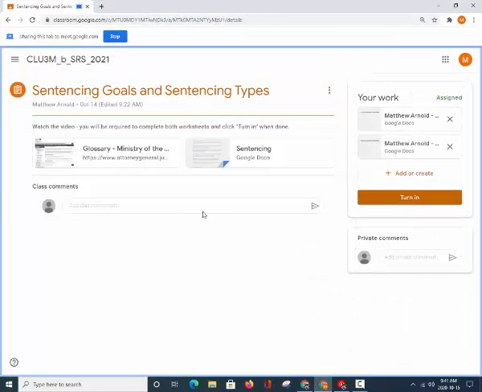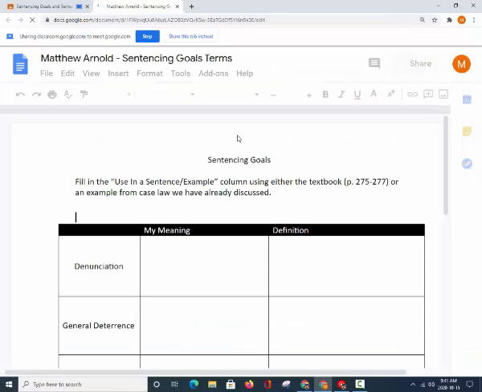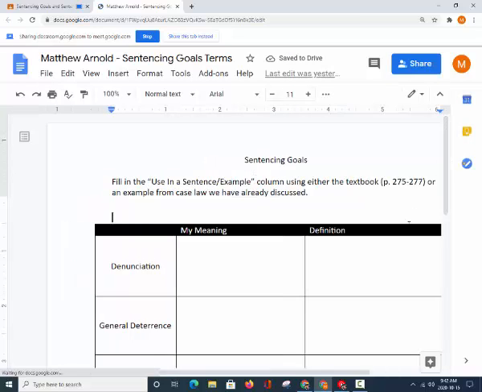Here we go. Today we're looking at sentencing goals and sentencing types, and the point of this activity is for you to do some activation of some base knowledge. So, first of all, you have two documents that you'll be required to turn in with this activity. One is called sentencing goals. Now let's look at sentencing goals first.